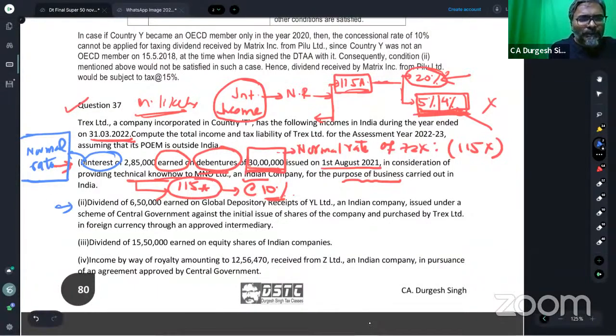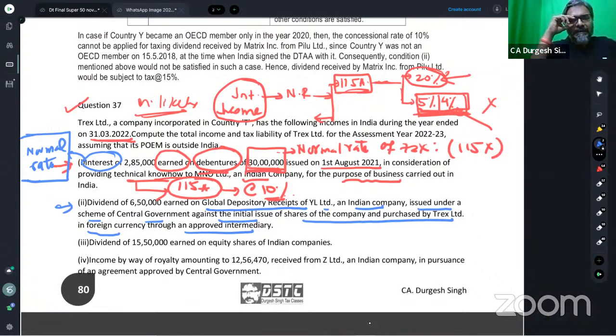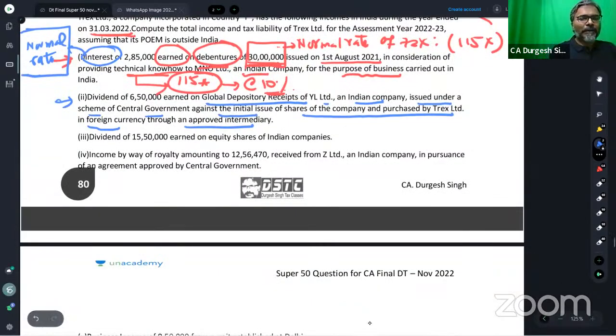Now, coming to point number 2 over here, dividend of rupees 6.5 lakhs. This is a beautiful thing. Dividend of rupees 6.5 lakhs earned on the GDR receipt of Y Limited, an Indian company, issued under the scheme of the central government against the initial issue of the shares of the company and purchased by Trex Limited in foreign currency through an approved intermediary, students. Now this GDR income, students, ADR and GDR, one particular point, students.